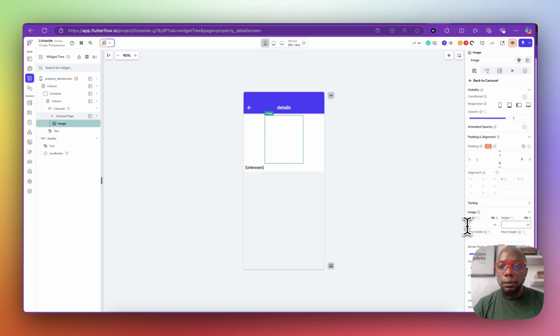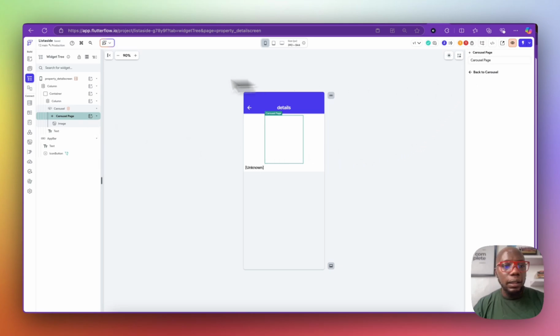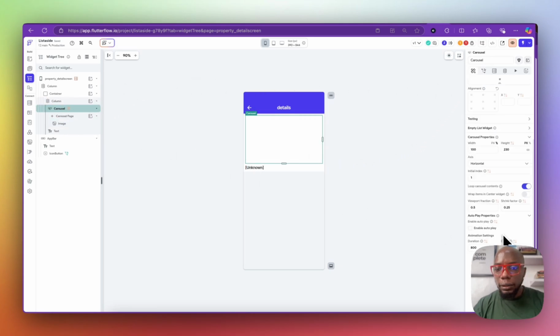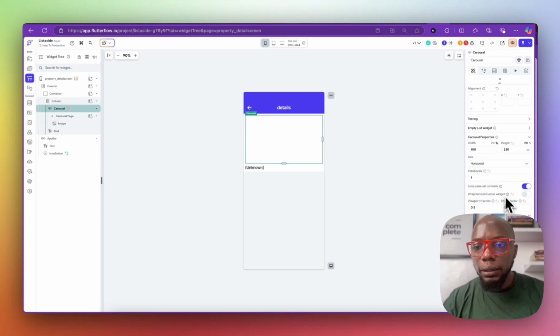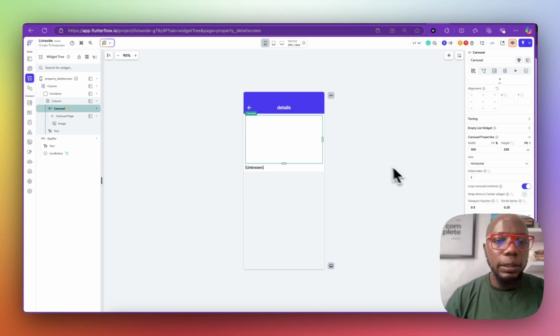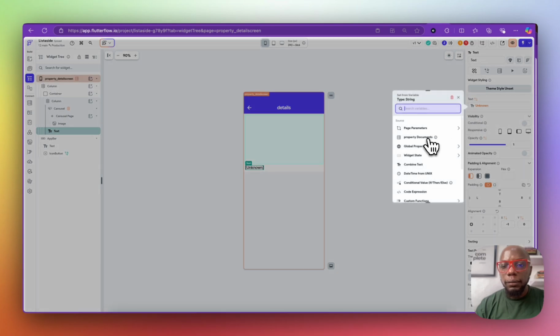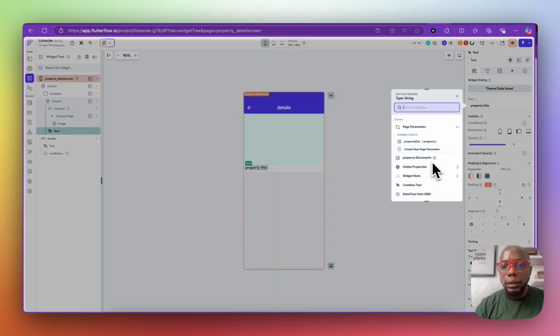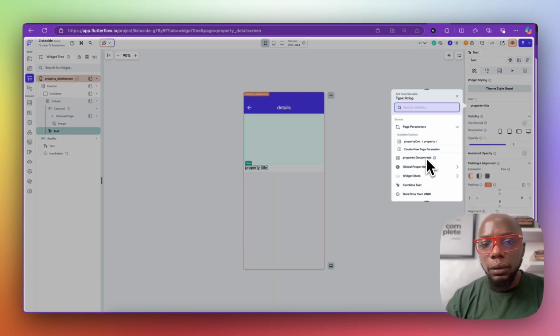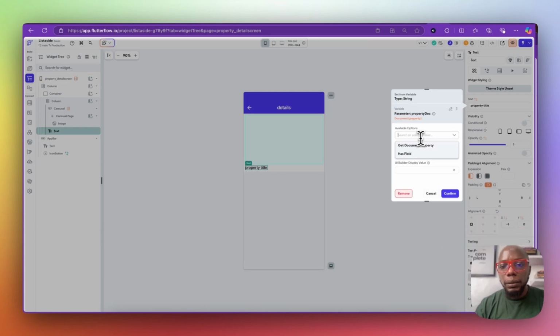And so now we have the image. Let's go to our carousel. Scroll down. Initial index is 1. Okay, so I think that's fine. So now we will click here, and this is going to be our image title. It's going to be property. Let's just remove this. This is going to be our image title. Property document. Now property, yeah, and it's going to be our name. So we're going to put name as the default.